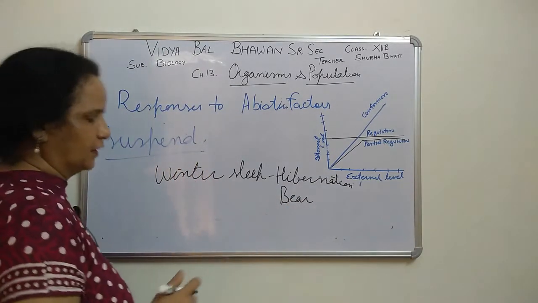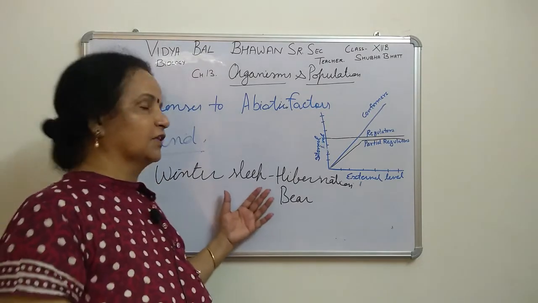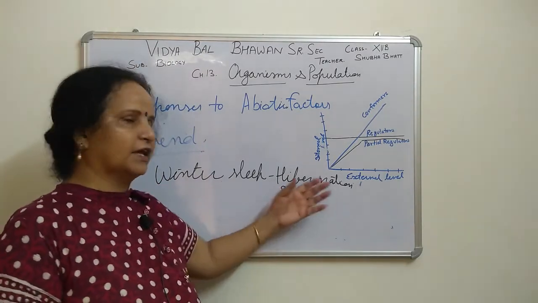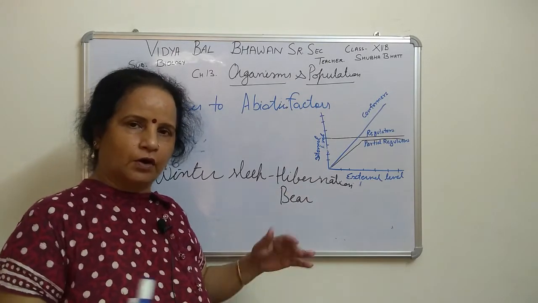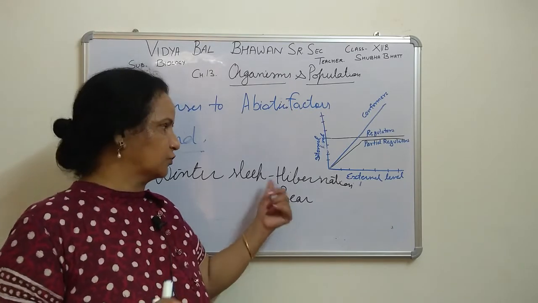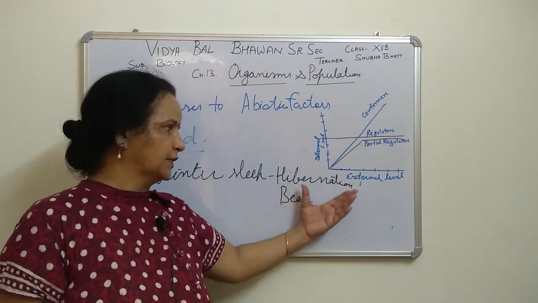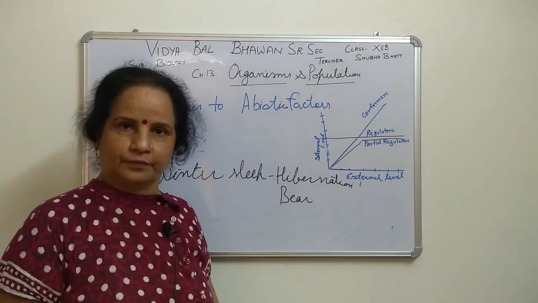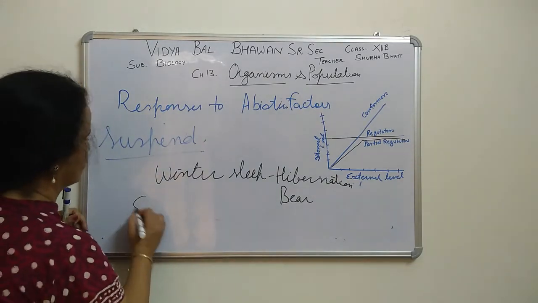During winter, when there is a lot of chill and the temperature is very cold, instead of facing that cold they go into a long sleep. At that time all their body and metabolic activities slow down. That is called sleep, because all metabolic activities are suspended, and that condition is called hibernation. One more is there in the same, that is called summer sleep.